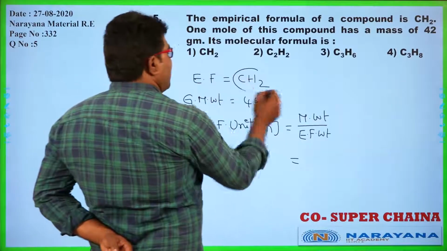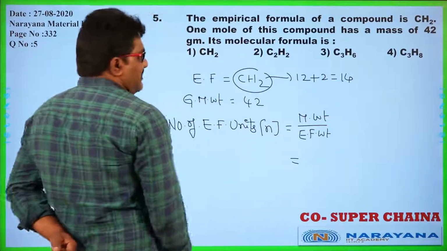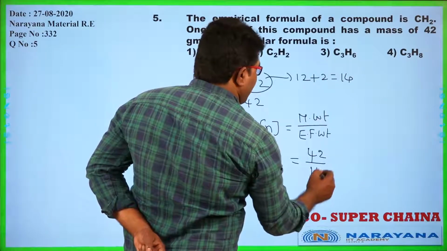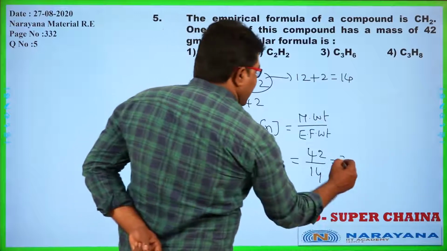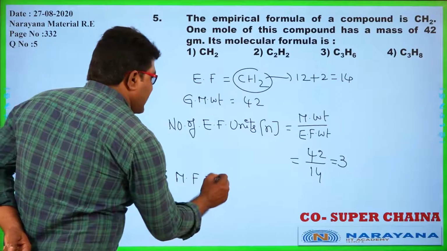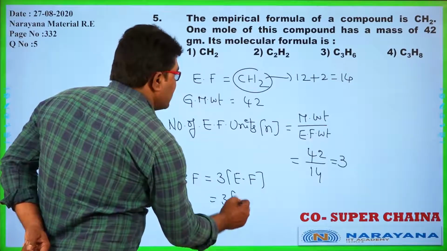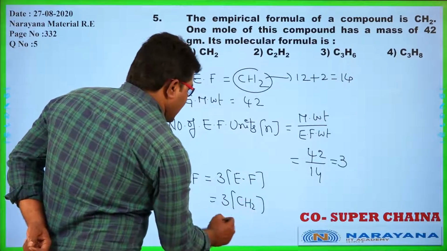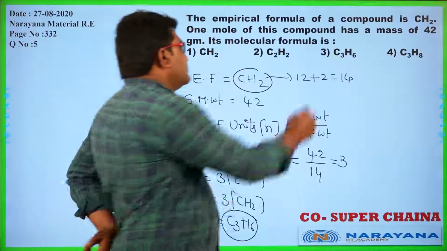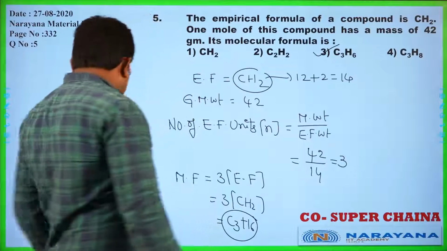What is the empirical formula weight here? 12 plus 2, that is equal to 14. What is the molecular weight? He has given 42. 42 by 14 becomes 3. So what is the molecular formula of the compound? If you take 3 times the empirical formula, you will get the molecular formula. So 3 into CH2 converts to C3H6. This is the molecular formula of the compound. Among these, the third option is the correct one. Let us go for the next one.